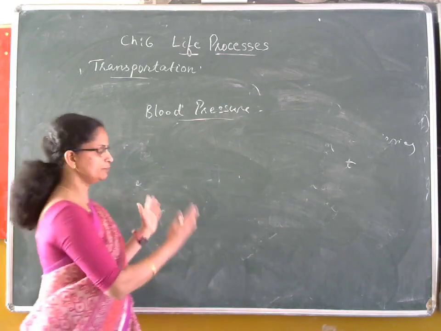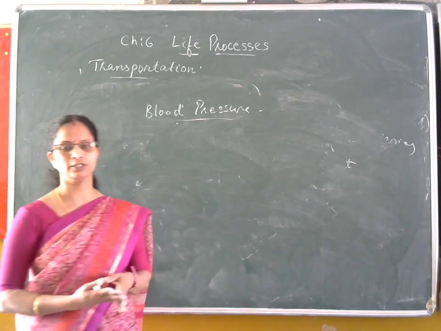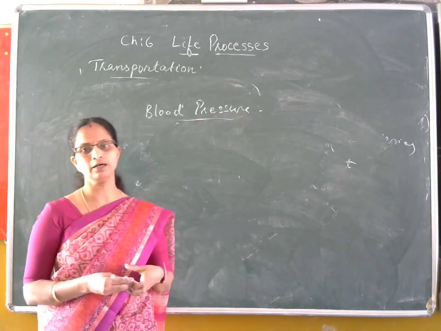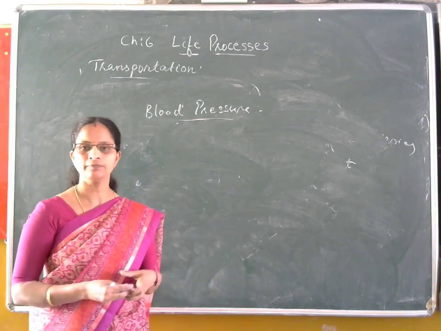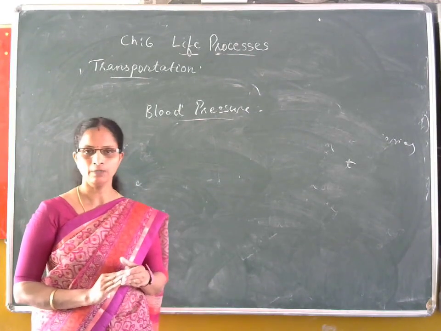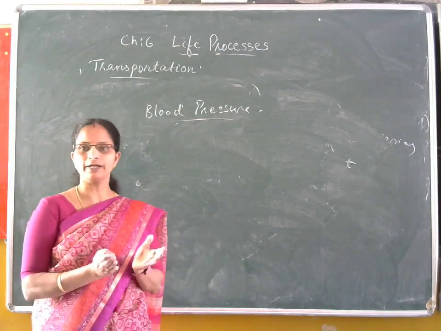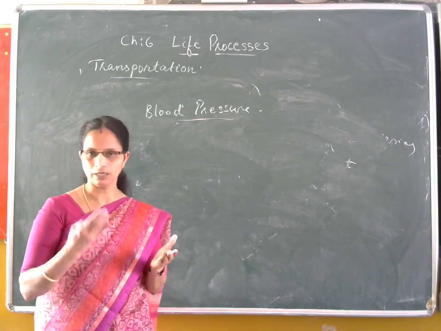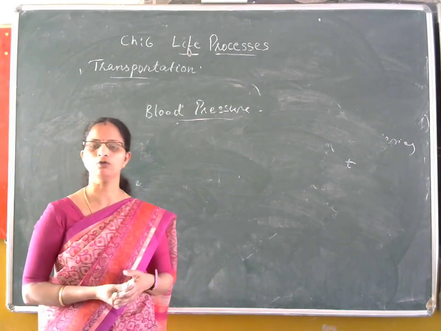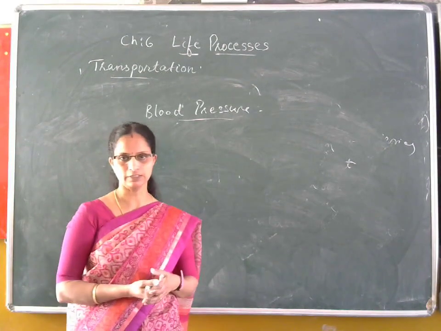When the heart chambers, especially the ventricles, are relaxed, the blood is filled inside the heart chambers, and the pressure exerted on the blood vessel is very less. But when the ventricles contract and pump the blood into the aorta or arteries, the blood exerts a high pressure on the wall of the blood vessels.